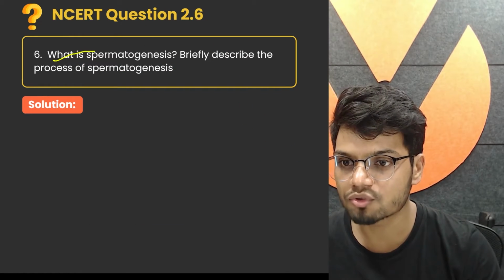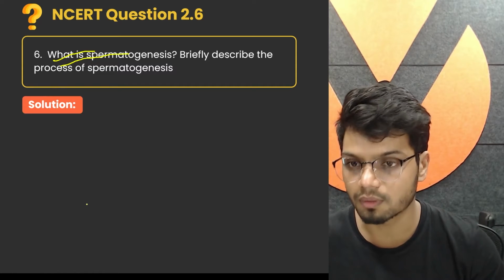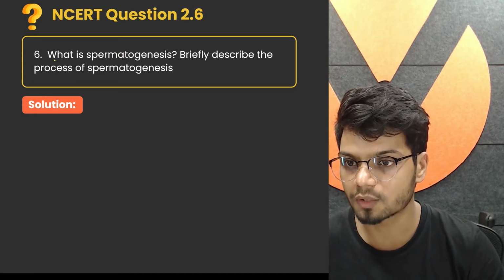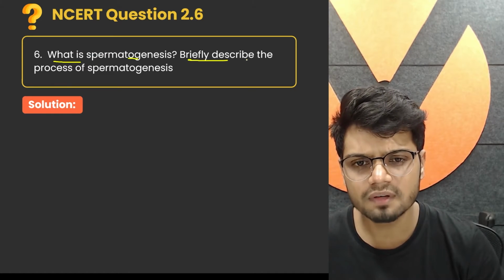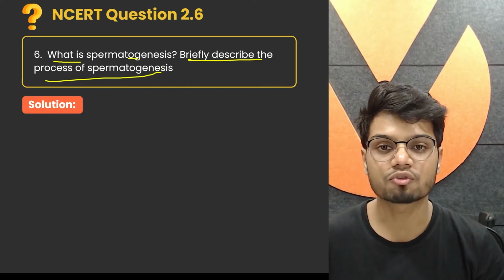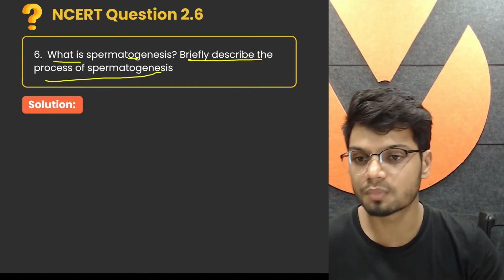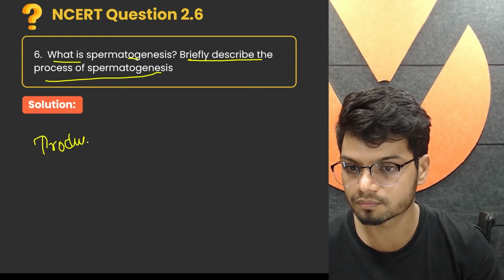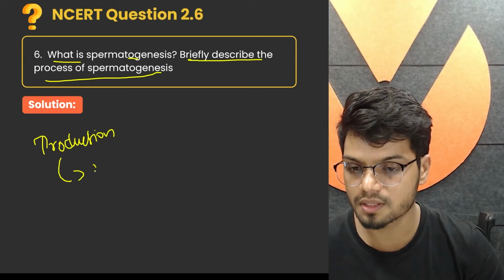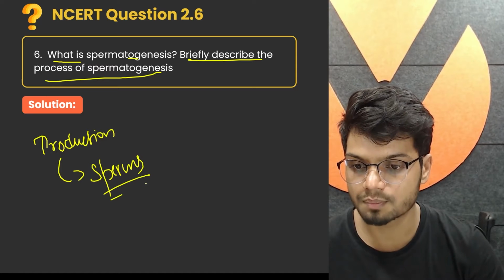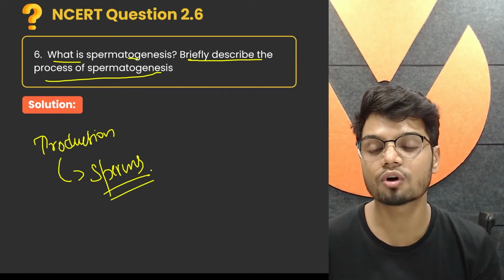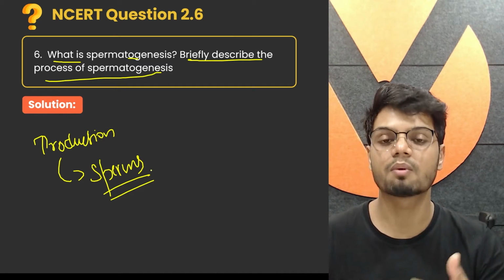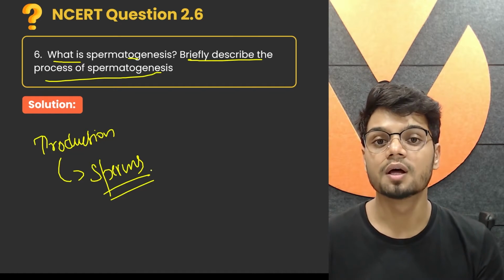What is spermatogenesis? They're asking you what is spermatogenesis. Briefly describe the process of spermatogenesis. First and foremost, we need to know spermatogenesis is the process of production of sperms. Sperms are your male gametes in humans. The male gametes are known as sperms, and spermatogenesis is the process where sperms are formed.